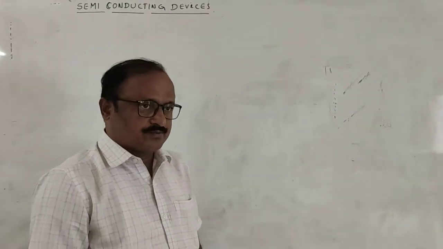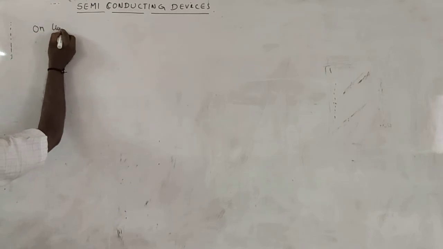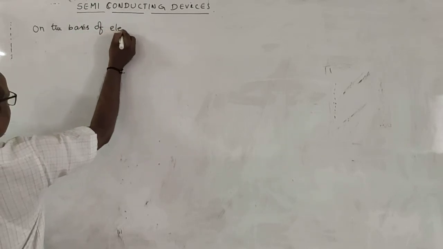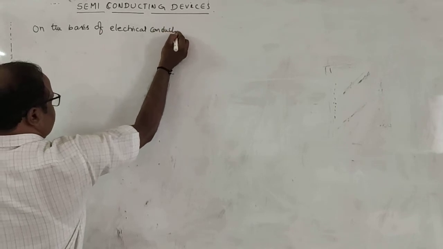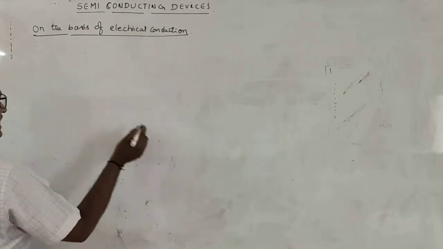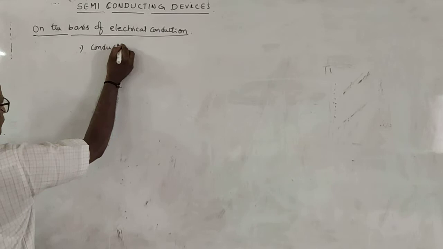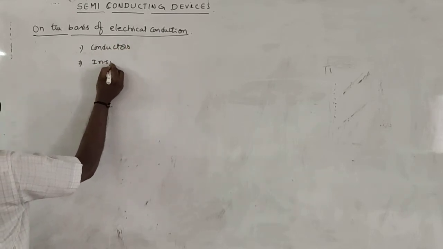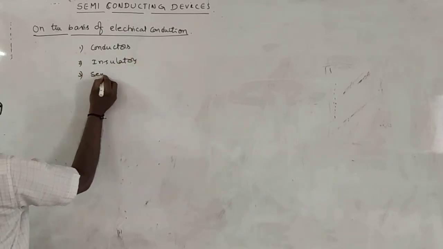On the basis of electrical conduction, substances are classified into three types. They are called conductors, second one insulators, and third one semiconductors.